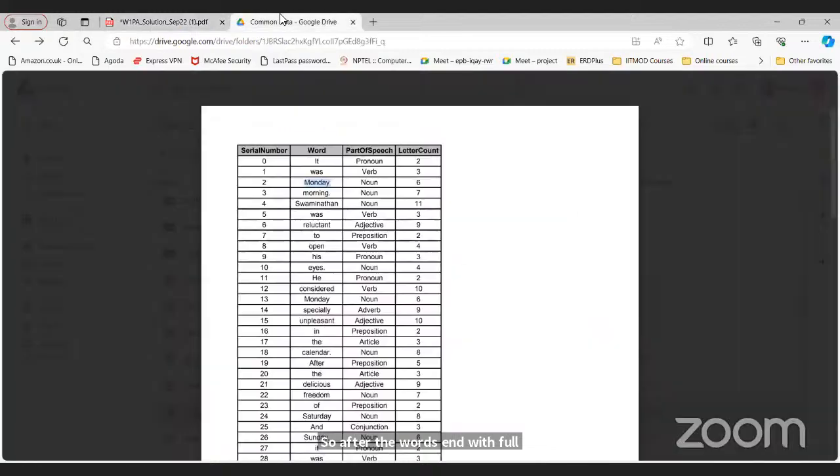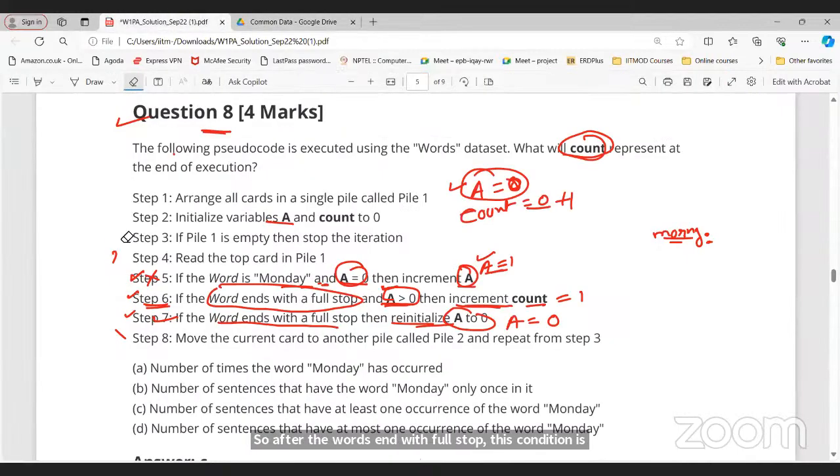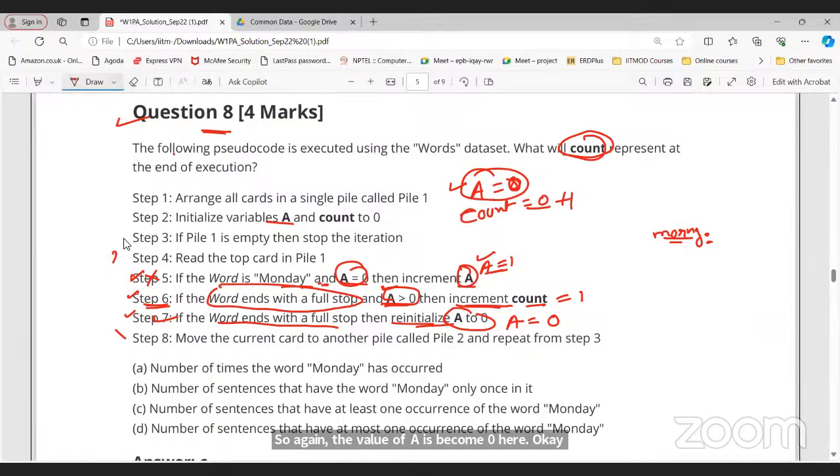Next word is morning, so we increase the count. And in the same morning, the word ends with the full stop, and then we reinitialize the A to 0. So the value of A is 0 now. So at step number 5, the value of A is 1, but at step number 7, the value of A is 0, right? For the morning. Yes, sir.